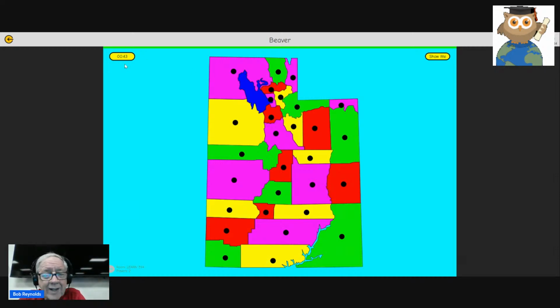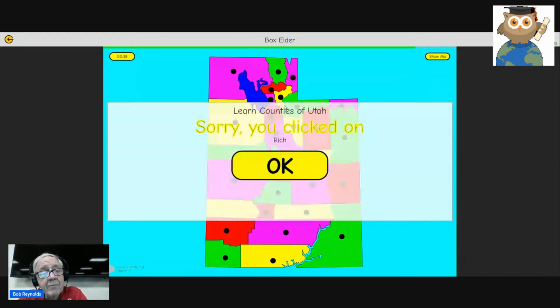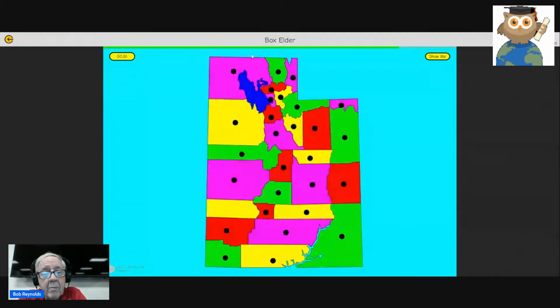I've got 43 seconds to do this in alphabetical order. Review. We're racing the clock. I could use the show me button. When I click it correct, Beaver County, I get a green light. The button disappears. If I click it wrong, I click Rich County, it tells me you clicked Rich County. And so I still have to look for Box Elder, Cache, Carbon,